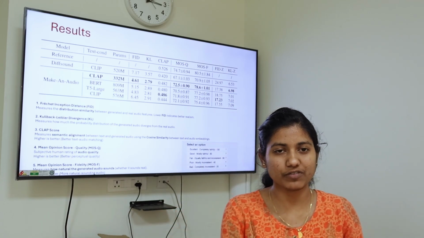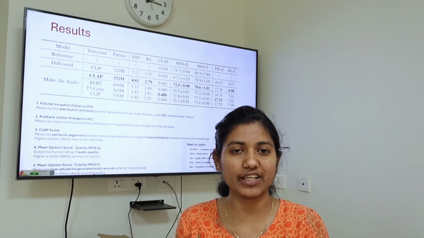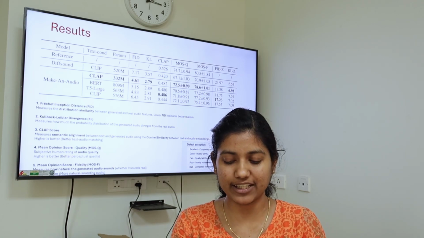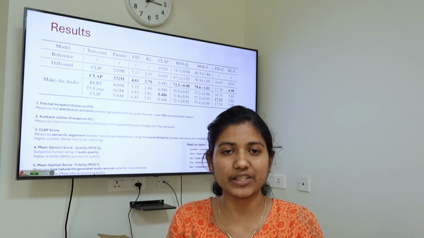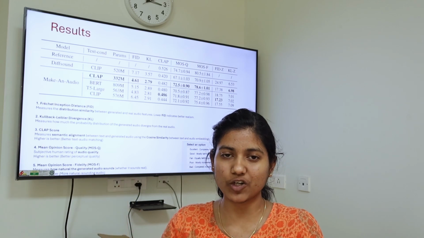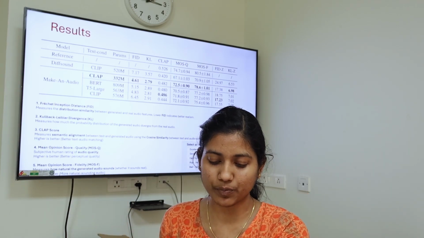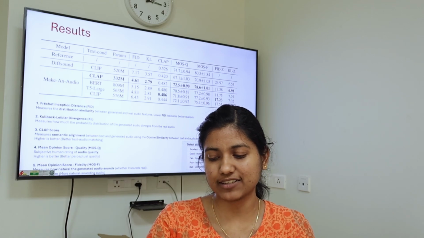And then CLAP score we just saw previously, right? It measures the semantic alignment between audio as well as text, and it uses cosine similarity to get a score of how much they are semantically aligned. If it's telling something, is the audio representing the same meaning? And then MOS here means mean opinion score. So this is qualitative analysis. MOS here means they have given it to real people and they have rated it.